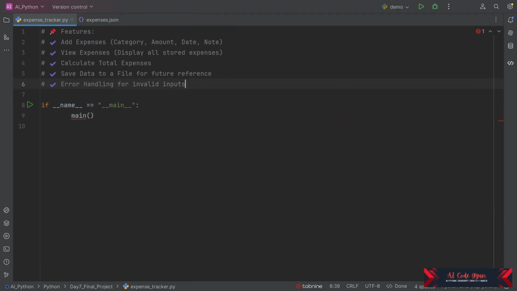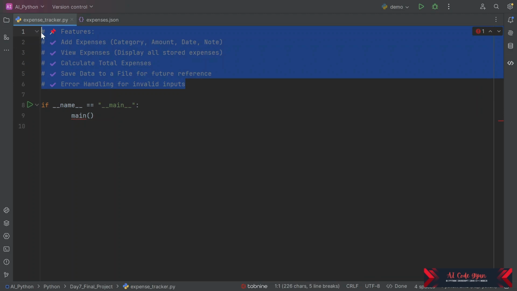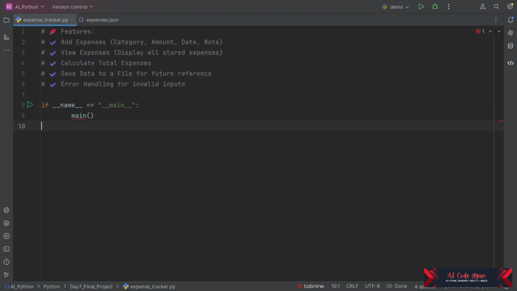We have also copied the features to the PyCharm code terminal as well. So we can see, when we talk about features, which features we are looking for: add expenses, view expenses, calculate total expenses, save data to a file, and error handling. So there are two new advanced concepts we are using here. So first one is we are going to make sure that no one else can access this main function except when we call it from within this file itself, so that no one else can get access to this main function. Suppose this is imported to some other file, this won't be working.